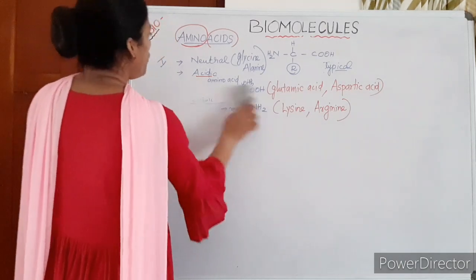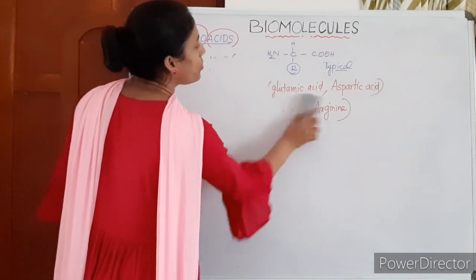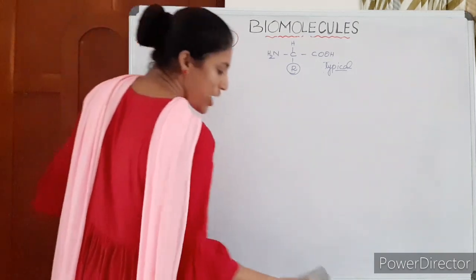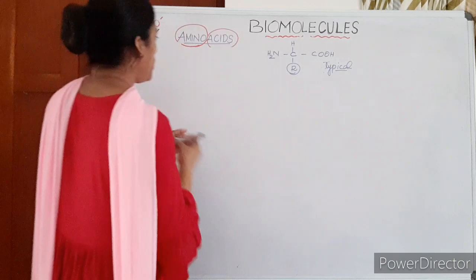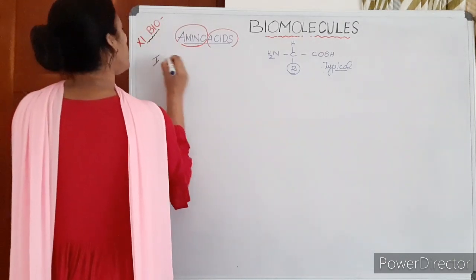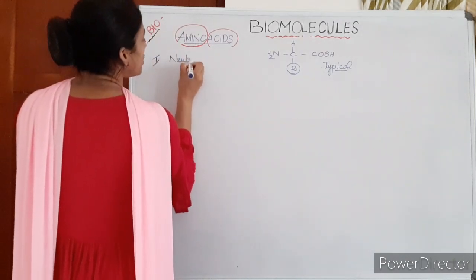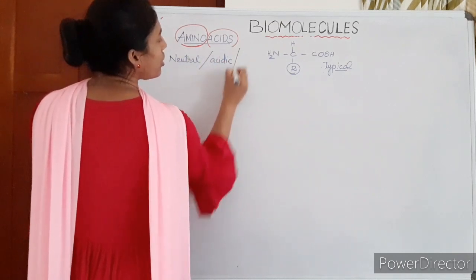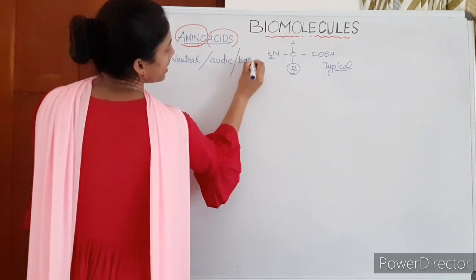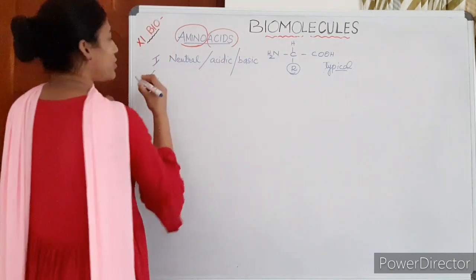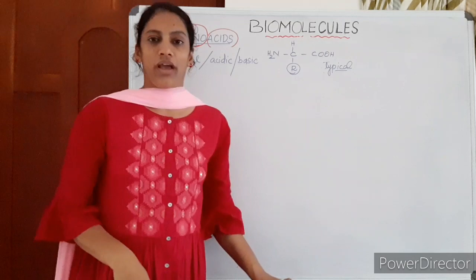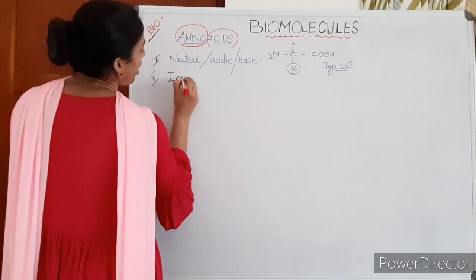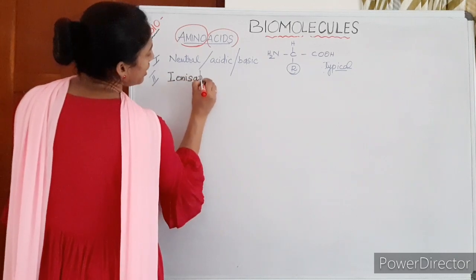See, because of these groups, the amino group and carboxyl group, amino acids have ionization ability. Okay, see, the first property we have discussed: they may be mostly neutral, or acidic, or basic. Amino acids can be like this. The second feature about the amino acid is the ionization property of amino acids.